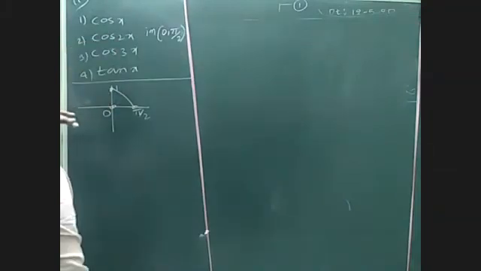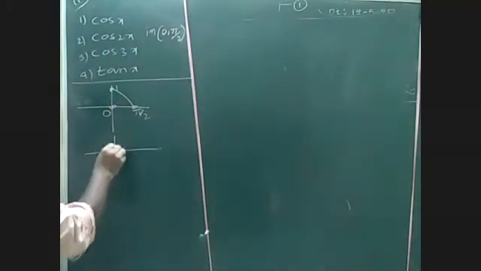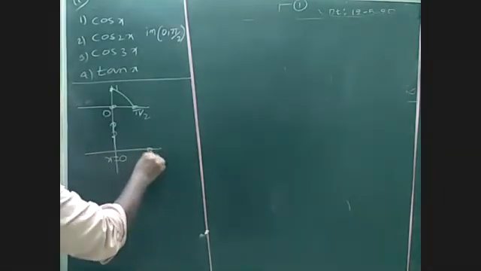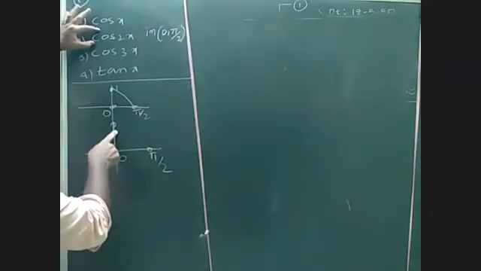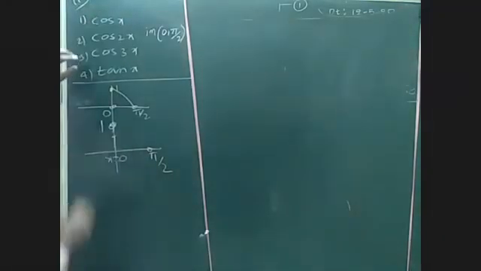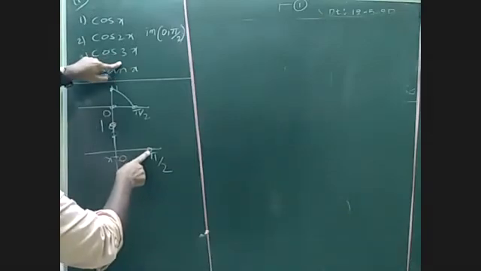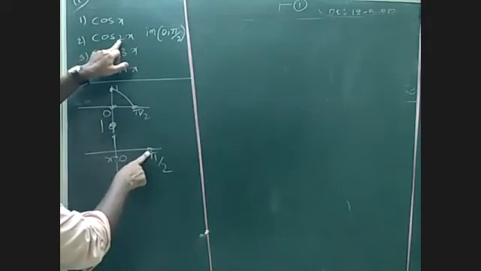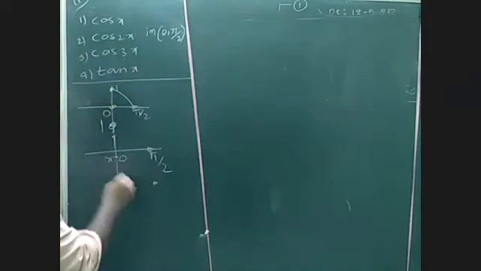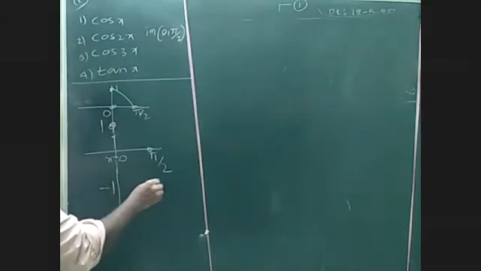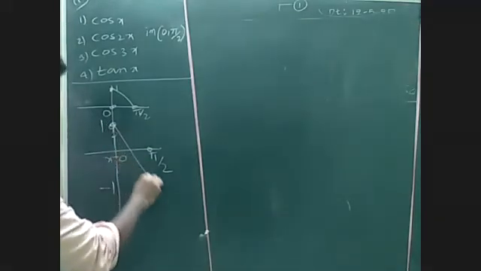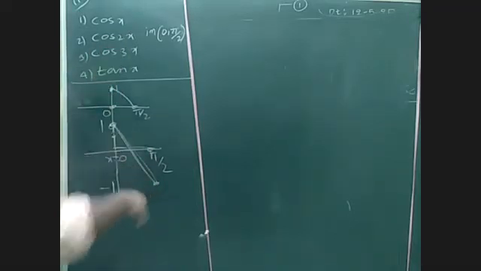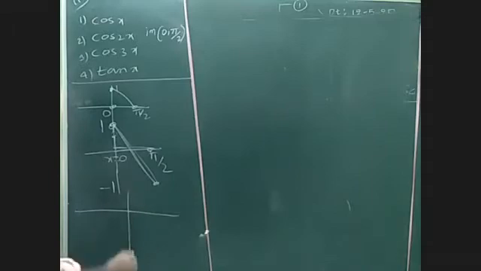Cos 2x: actually the cos 2x graph, when x is equal to 0, cos 0 is again 1. When x is equal to 90, substitute here, 2 into 90 is 180, cos 180 is minus 1. So, from 0 to 90, cos 2x is also decreasing. Then cos 3x.